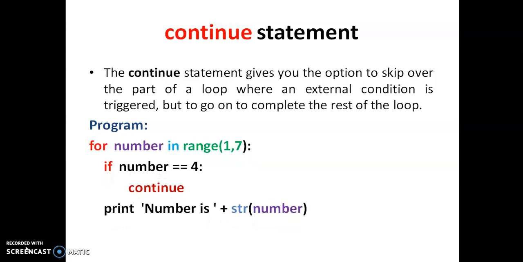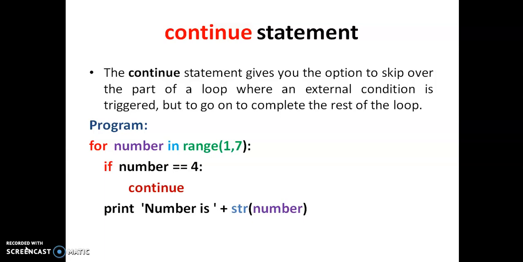Here we are giving a sample code for this. For number in the range of 1 to 7, if the number is equal to 4, then continue. Here, continue means that whatever statements come after the continue will not be executed. It just goes to the next value of the iteration. So whenever the number is 4, it goes to the next value, that is 5. Otherwise, it prints the value: print statement, number is, str of number.